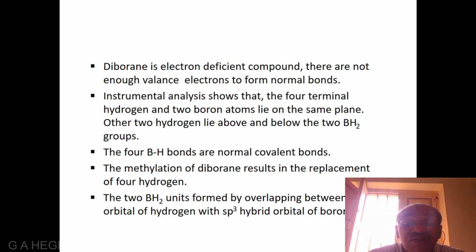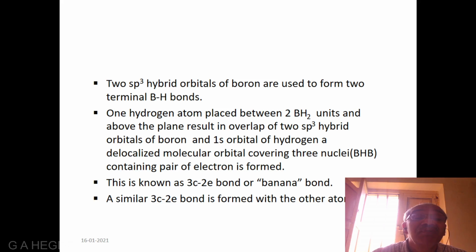The methylation of diborane results in the replacement of 4 hydrogen. The 2 BH2 units are formed by overlapping between 1s orbital of hydrogen with sp3 hybrid orbitals of boron. 2 sp3 hybrid orbitals of boron are used to form 2 terminal BH bonds.